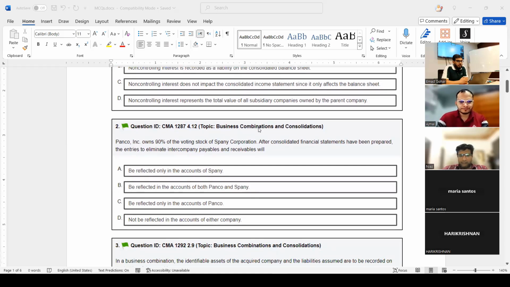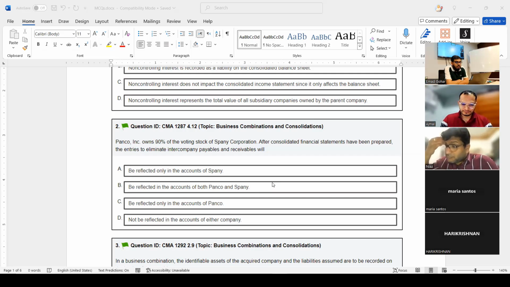They say Penco owns 90% of the voting stock of Spenny. After consolidated financial statements have been prepared, the entries to eliminate intercompany payables and receivables will... So my friends, the answer of question number 2 is D. D for dog.